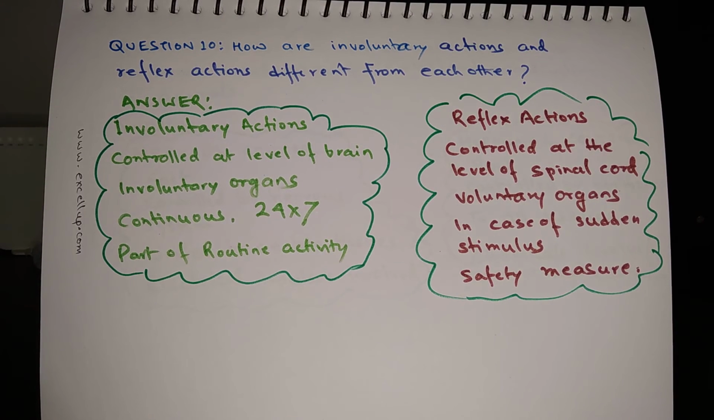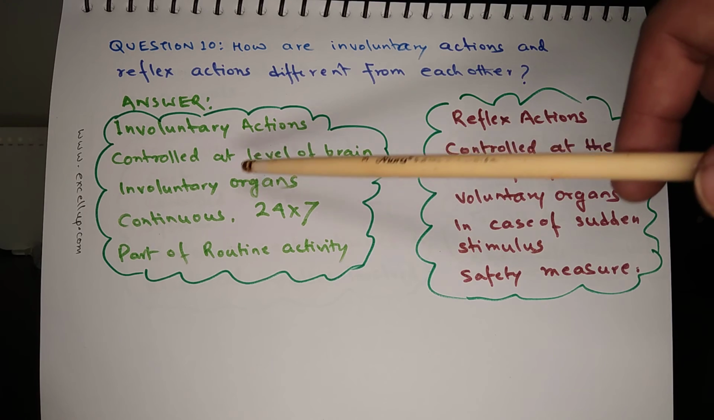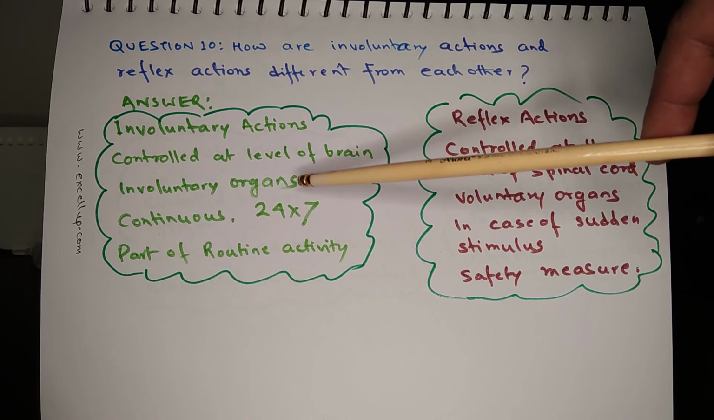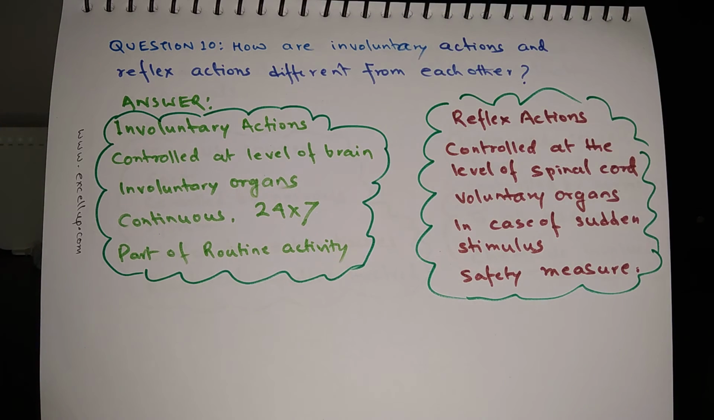Question 10. How are involuntary actions and reflex actions different from each other? Involuntary actions are controlled at the level of brain, but reflex actions are controlled at the level of spinal cord. This is one difference. Another difference is that involuntary actions take place in involuntary organs. That means organs which are not under our conscious control. We cannot control the working of stomach or intestine or heart.